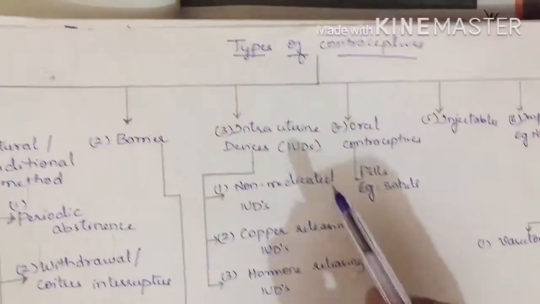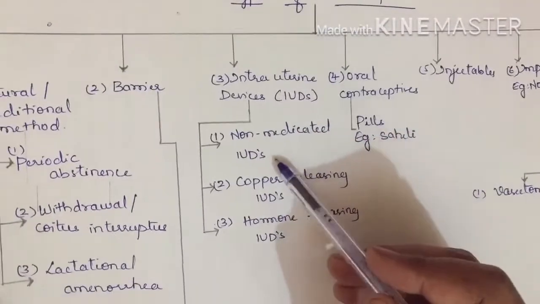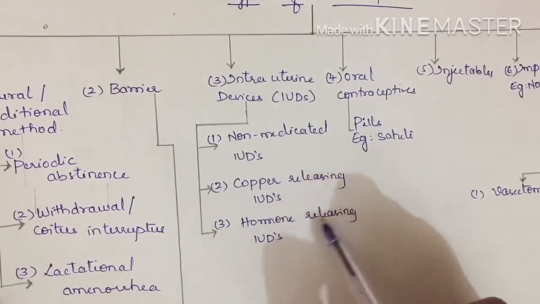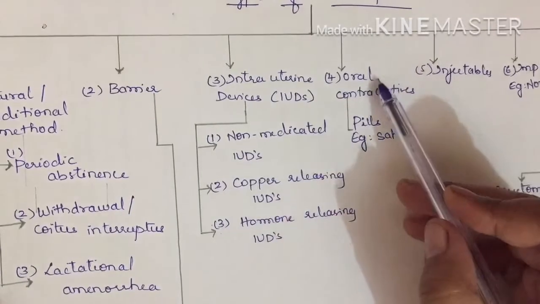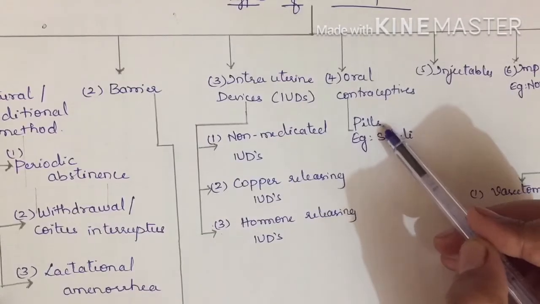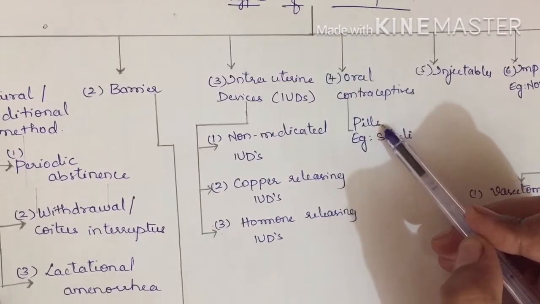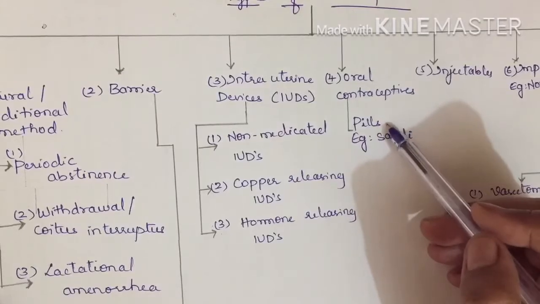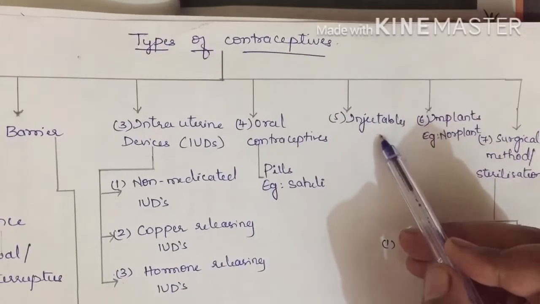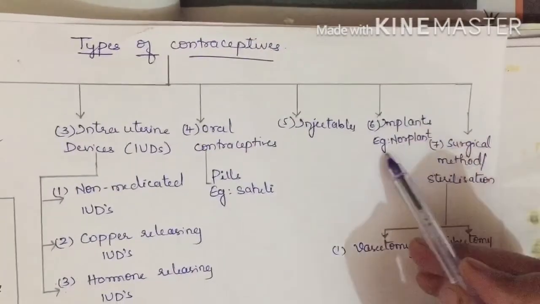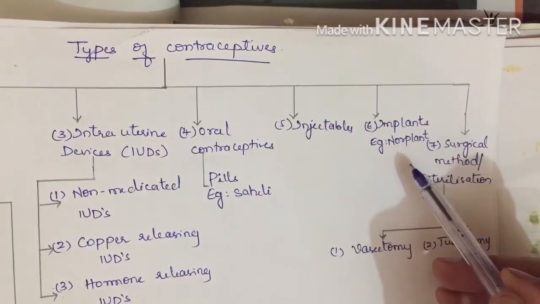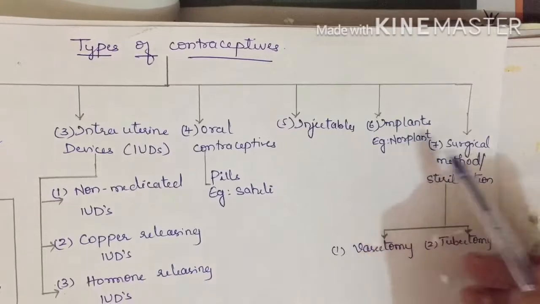Next, IUDs. IUDs are of 3 different types: non-medicated IUDs, copper releasing IUDs and hormone releasing IUDs. Oral contraceptives, the fourth one, are in the form of pills. Why pills? It is called a pill because it is nothing but a tablet. Example, Saheli. Injectables, as I said, are given as injections. Implants, example Norplant, are inserted in the thigh region near the reproductive organs, under the skin.